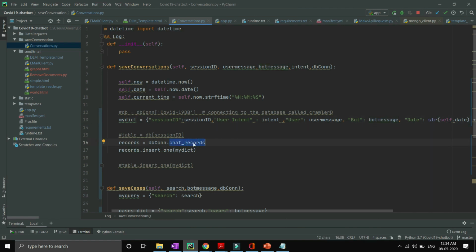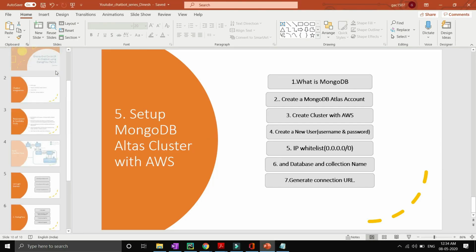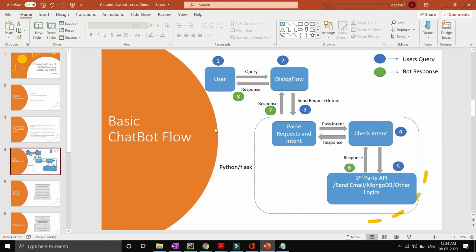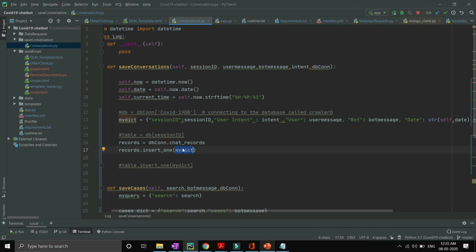Now I'm getting my collection named chat records inside the DB connection, and I'm putting it inside records. Now I'm doing records.insert_one, and I'm inserting my dictionary. As we can see if we go inside the basic chatbot flow, whenever the user queries something to Dialogflow, Dialogflow hits the JSON request inside our webhook route, and our Python Flask code will process that, make a DB connection, and then save the conversation inside MongoDB in the form of documents.